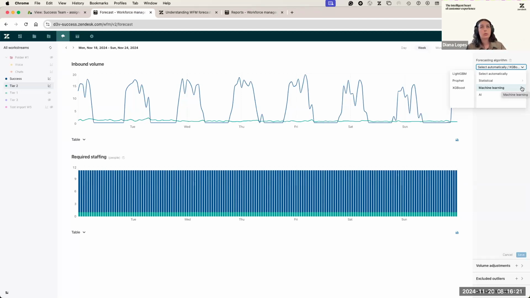The AI ones will look into your work stream and similar work streams that we have in our database. So that's the basic difference. They both work with projections and algorithms, and they all do their magic tricks, but machine learning will learn only with yours, and AI will learn with our own database.